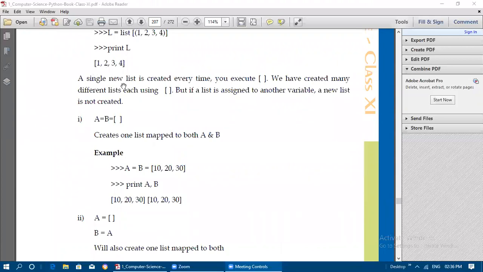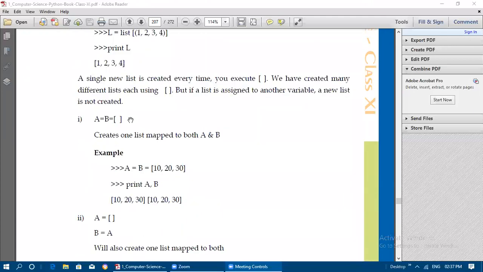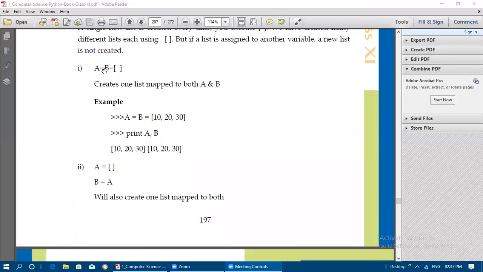Next, a single new list is created every time you execute the square bracket. So whenever you execute this simple square bracket, a new list will get created. So we have created many different lists, each using square bracket, but if a list is assigned to another variable, a new list is not created. For example, A is equal to B is equal to square bracket.